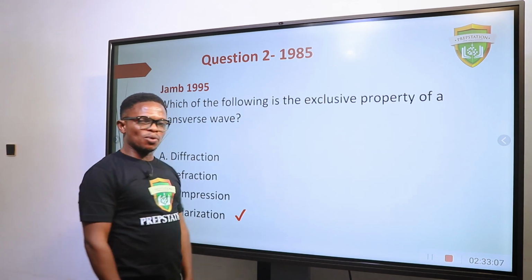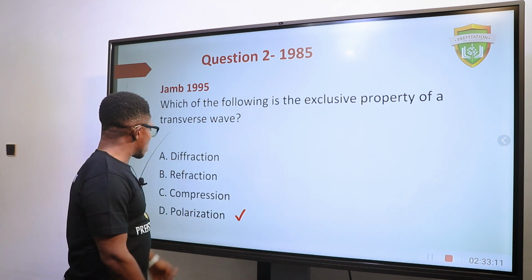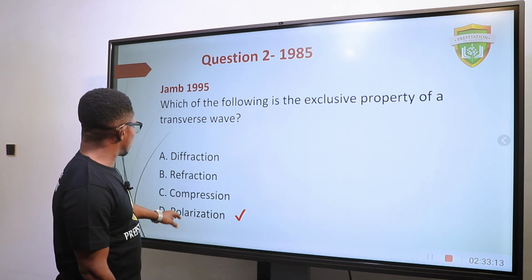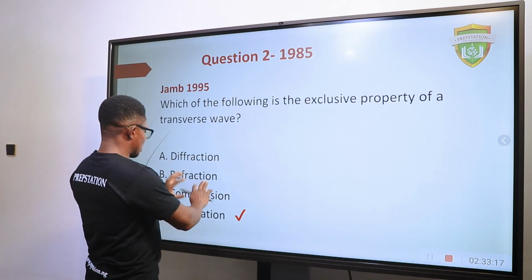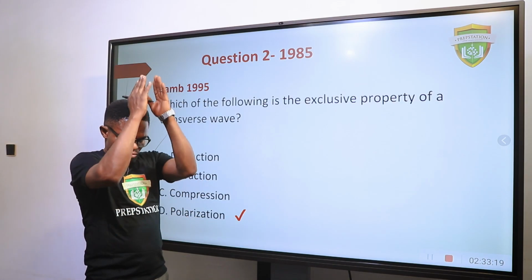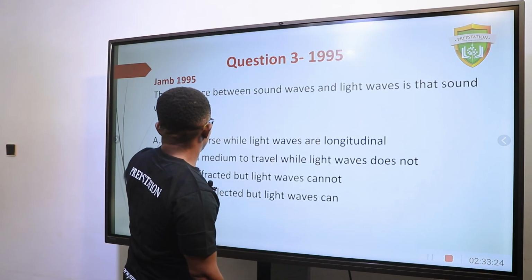Sound wave cannot be polarized because sound wave is longitudinal. But light waves and any other waves that are transverse can be polarized. By the way, what is polarization? It is the confinement of a wave to travel in a particular direction.